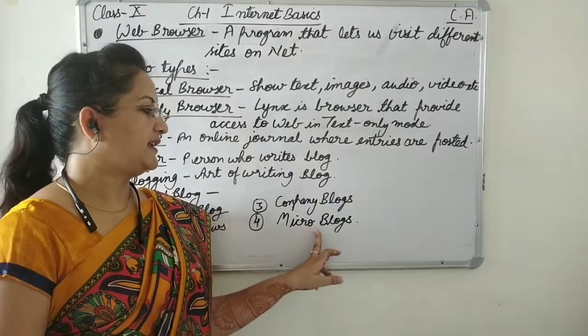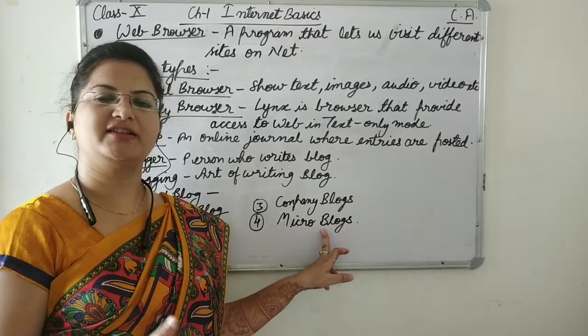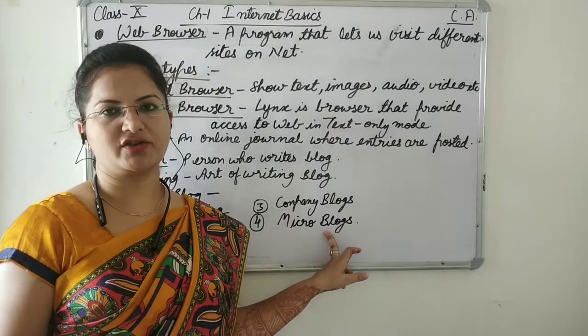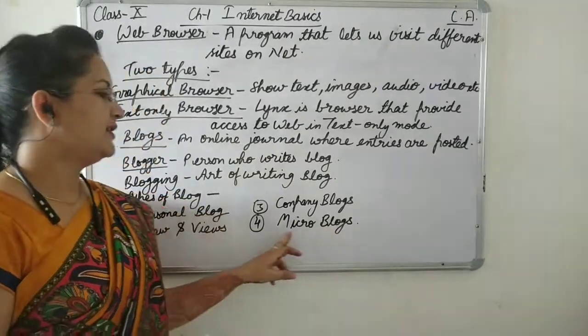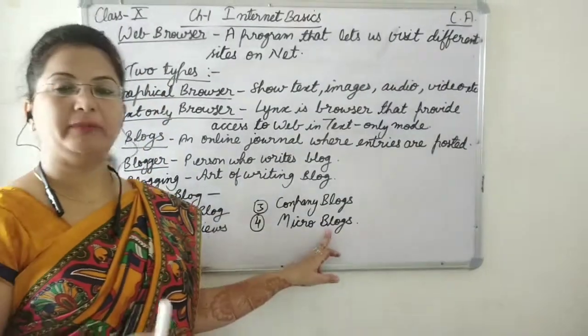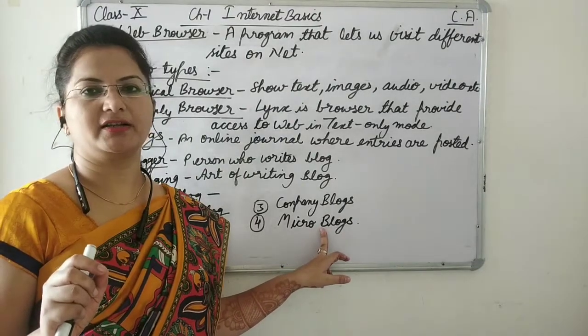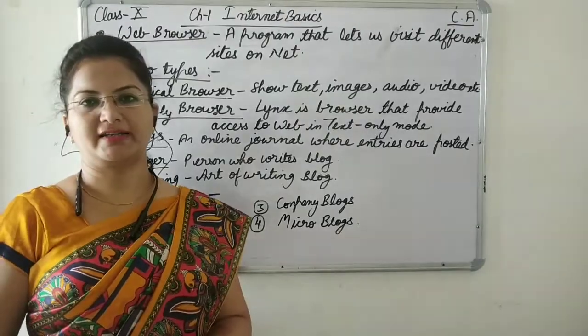And then after creating the account we can update our profile and we can start putting our entries. We can simply start putting our posts and people can comment on it, they can share it. So Twitter has a limitation, that is we can post only 140 characters in a single post, and that is why it is a microblogging website.